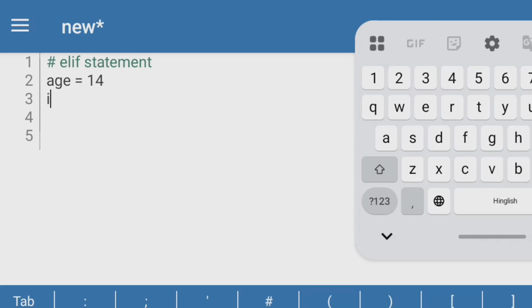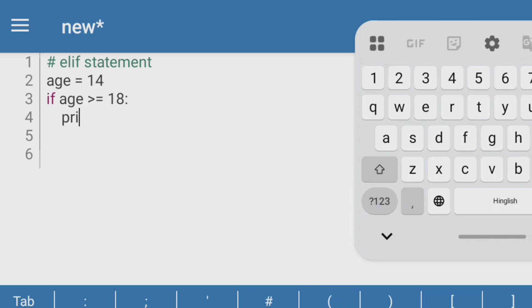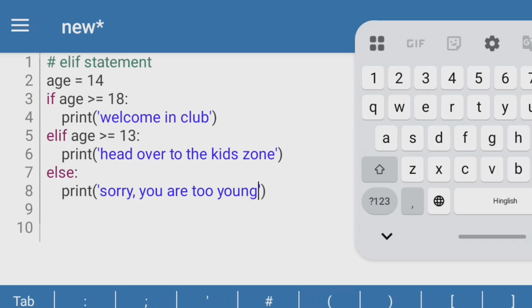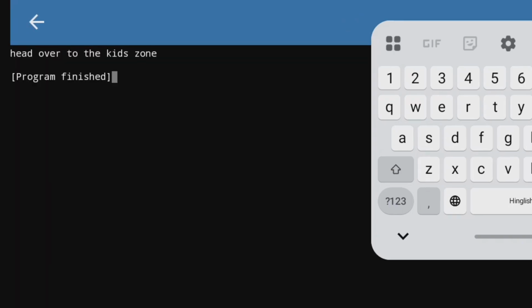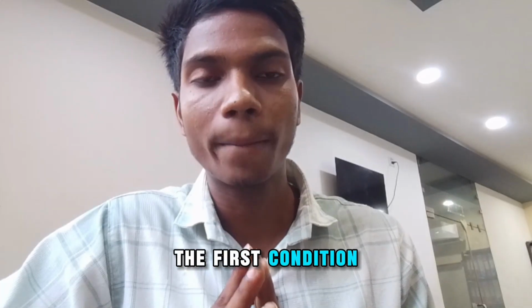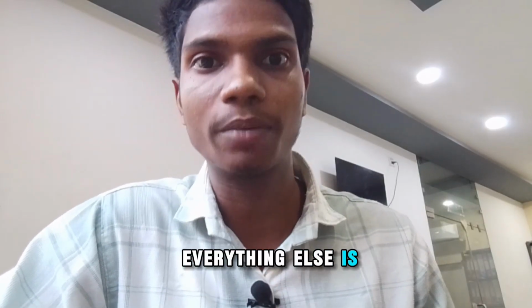If age greater than or equal to 18, then print welcome in club. Elif age is greater than or equal to 13, then print you are in kids zone. Else print sorry, you are too young. See how it works. Python checks from top to bottom. The first condition that matches gets executed and everything else is skipped.